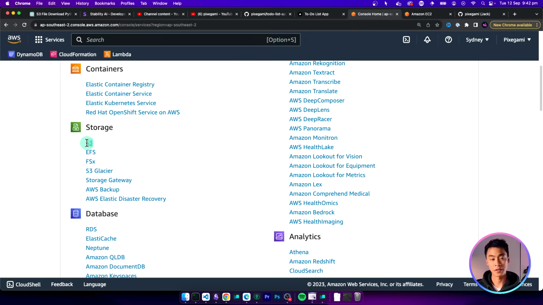Next, there's a service called S3, which stands for Simple Storage Service. And this is basically just file storage. You can put images, text, video, anything you need stored. Think of it as your AWS version of Dropbox.